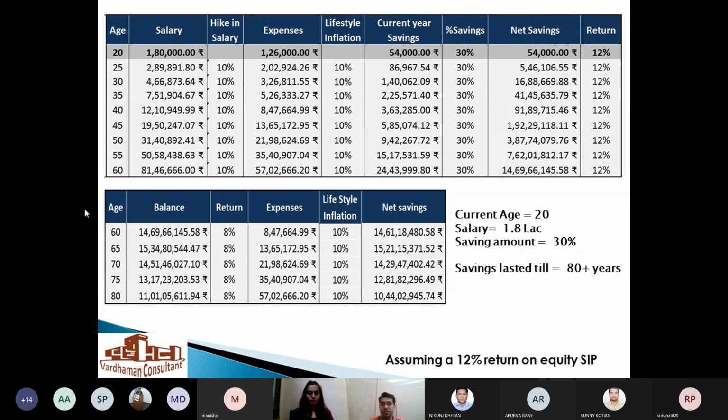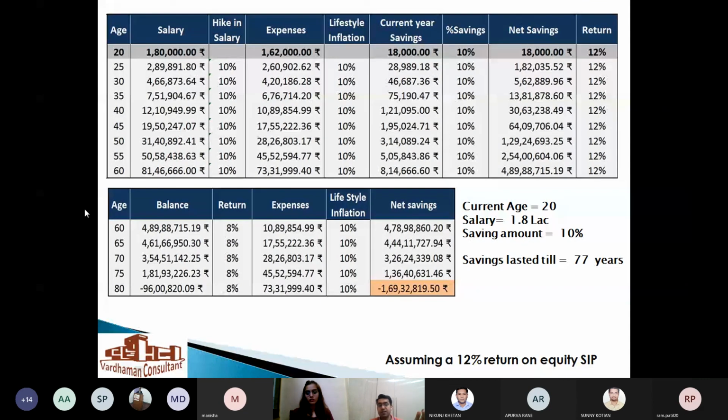So this is a calculation which we have done for the age of 20, with the salary starting again from 1.8, but the saving is only 30%. What if a person saves only 10%? It will last till 77 years. Please check out, it will last only till 77 years, from 60 to 77, basically 17 years after retirement. So even if you save 10%, you could be getting a good corpus. What we have also considered is lifestyle inflation everywhere and a salary hike.